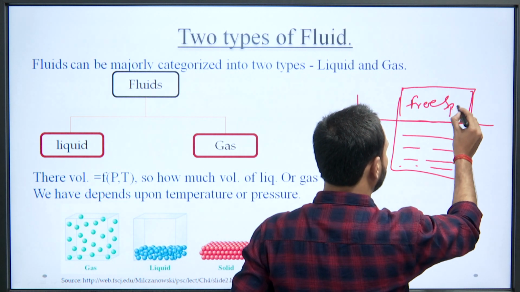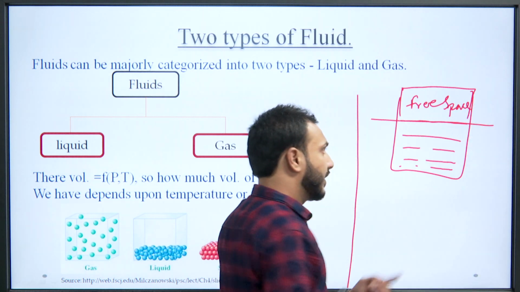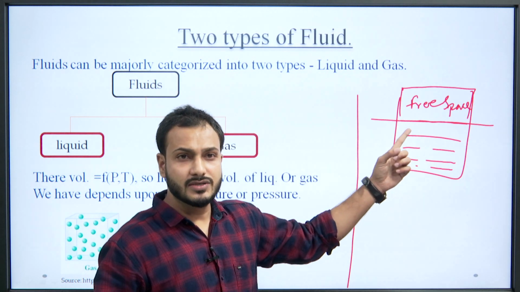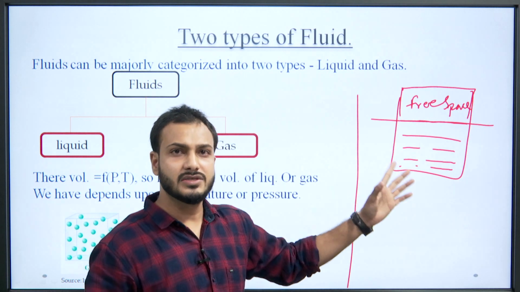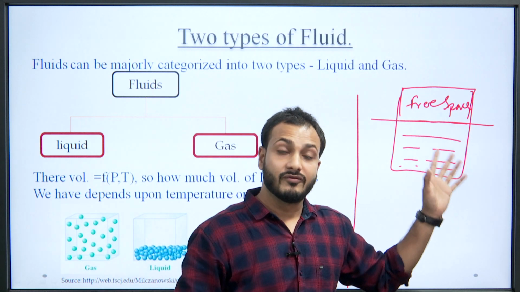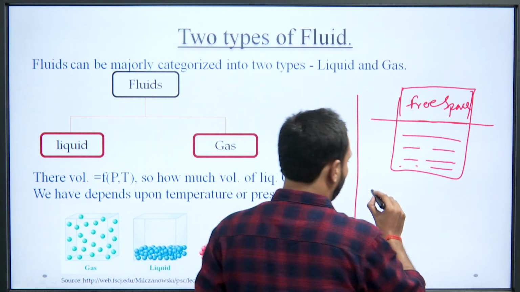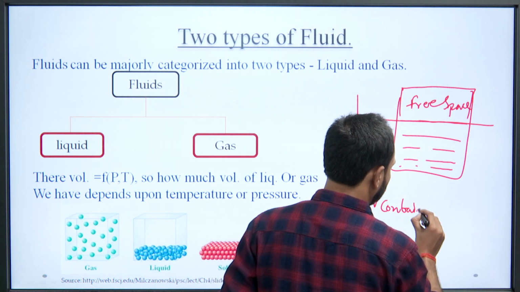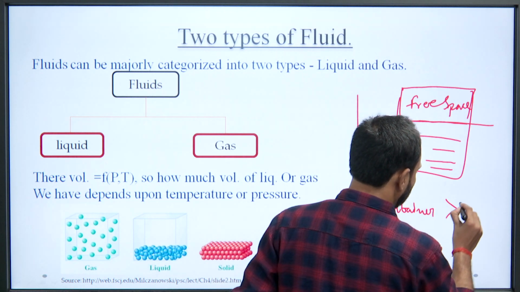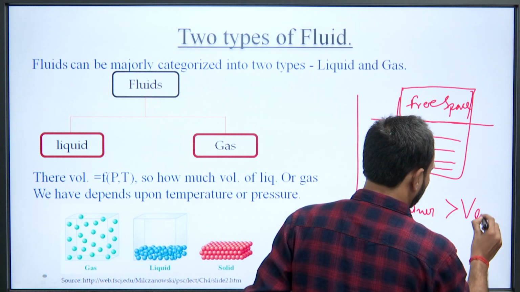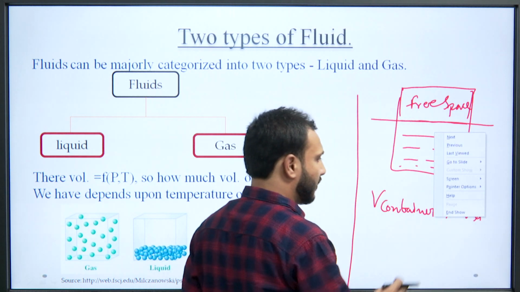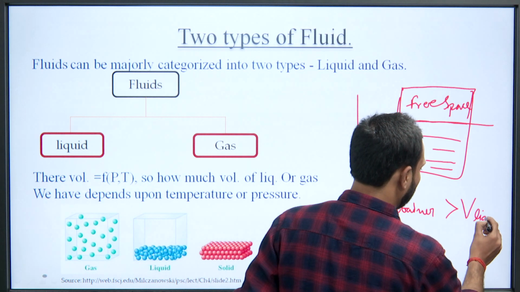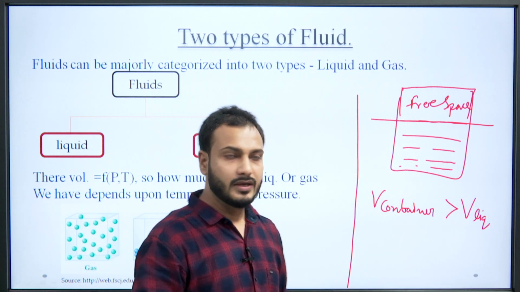This is the liquid. So what can we observe from here? The volume of the container is greater than the volume of the liquid.